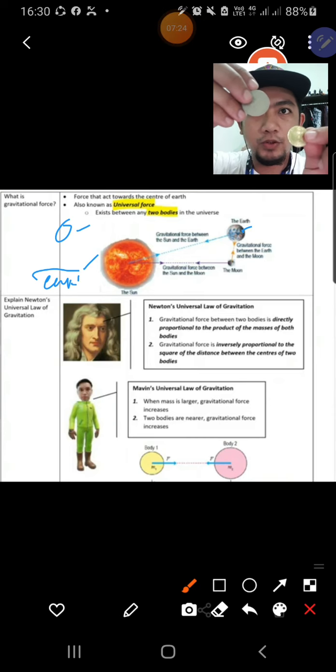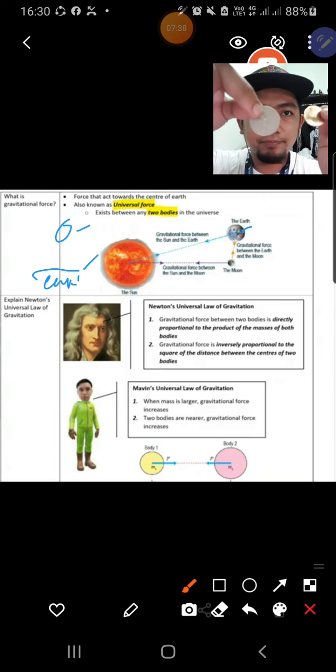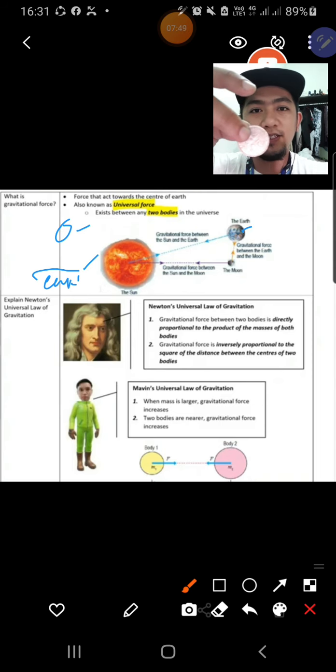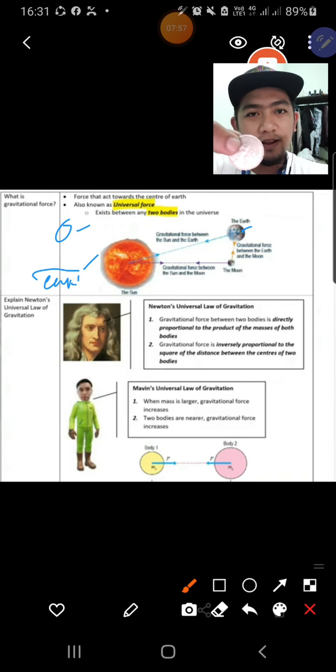Okay, so the sun is the largest star in our space, in our universe. That's why the sun will attract all the planets, Earth, Mars, Jupiter, Neptune, Pluto towards the sun. Okay, then all the planets are orbiting the sun, because the sun pulls all the planets towards it, so they come nearer to the sun.